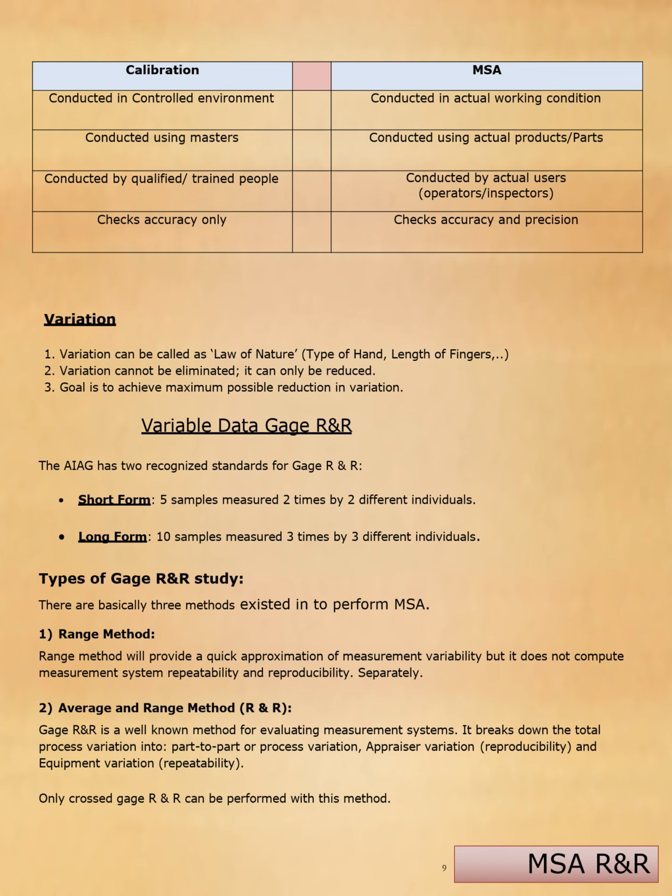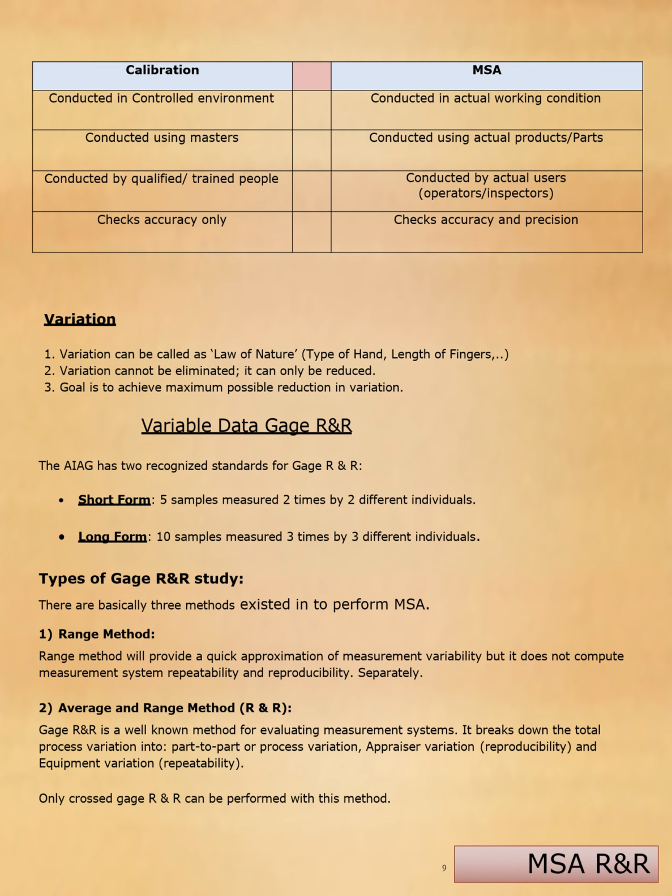Please see the difference between calibration and MSA. Calibration is normally conducted in a controlled environment. The MSA is conducted in the actual working place. Calibration is conducted using masters; MSA is conducted using actual products and parts. Calibration is conducted by qualified trained people; MSA is conducted by actual users like operators and QC inspectors. Calibration checks accuracy only. Here it checks accuracy and precision.